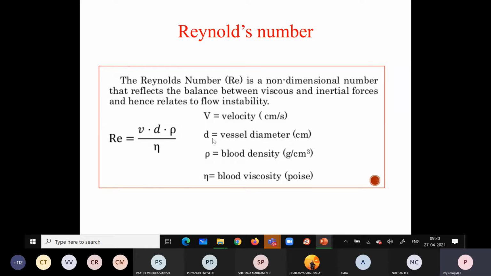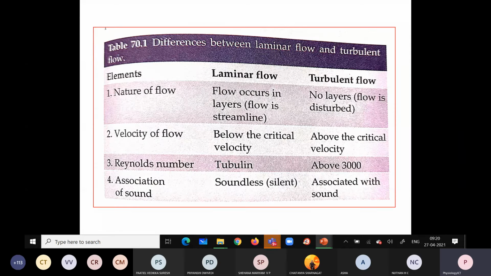Okay, so this is how the Reynolds number mainly explains about turbulent blood flow. Whenever the flow becomes turbulent, it loses its laminar or streamline blood flow. So what happens? When the blood is flowing, it leads to sound.